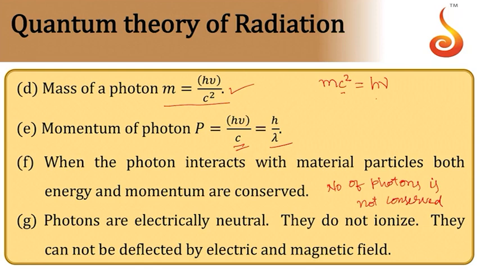That is allowed. Then photons are electrically neutral and they do not ionize. If they are allowed to pass through some medium, they will not cause any ionization. So they cannot be deflected by electric and magnetic fields.